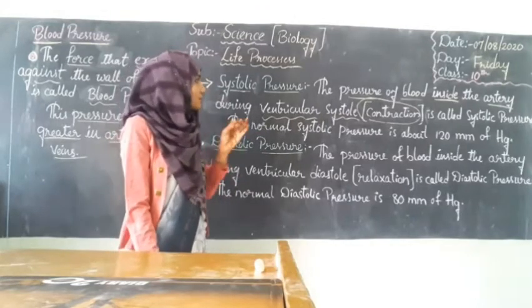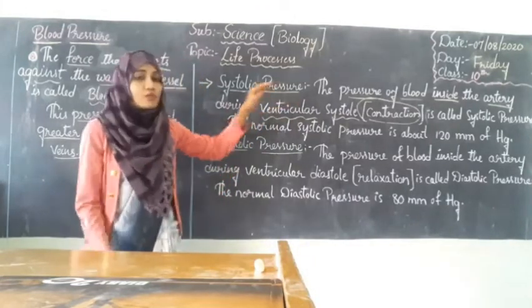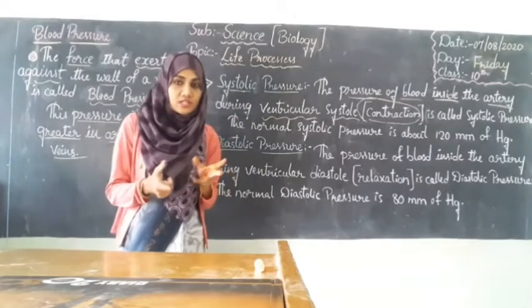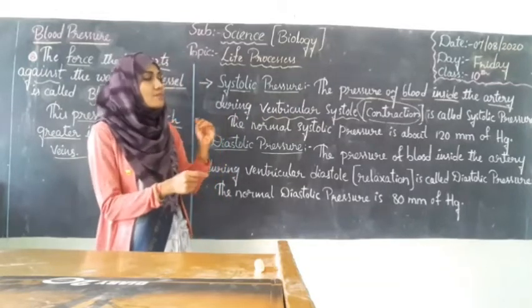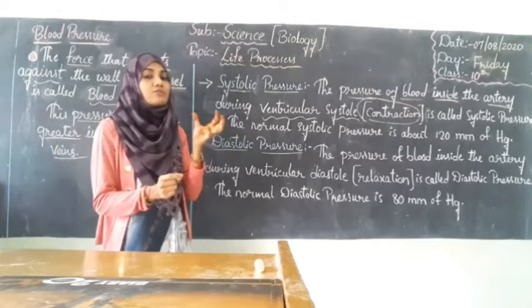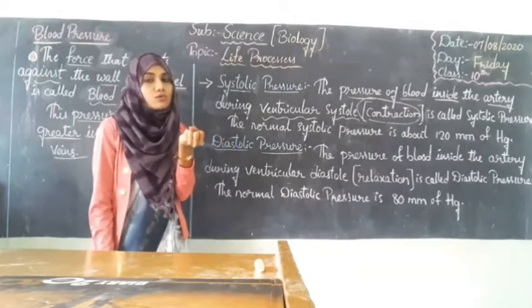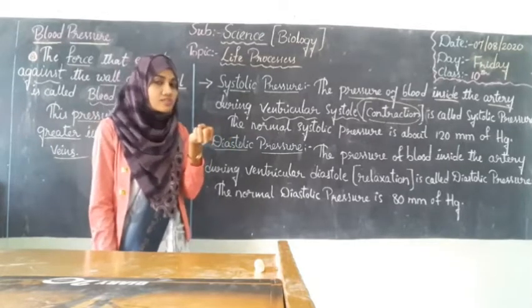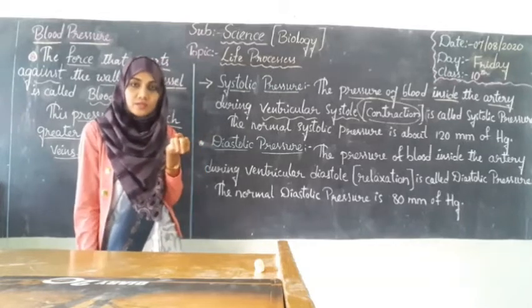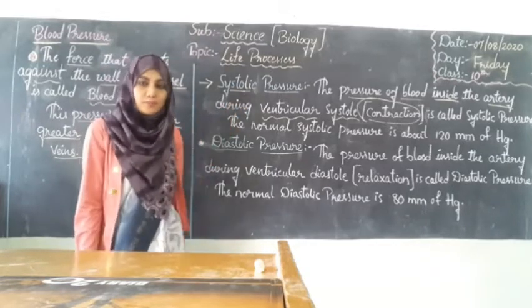Alright, so just keep in mind that the pressure of the blood inside the arteries during ventricular systole, which is ventricular contraction, is called systolic pressure.